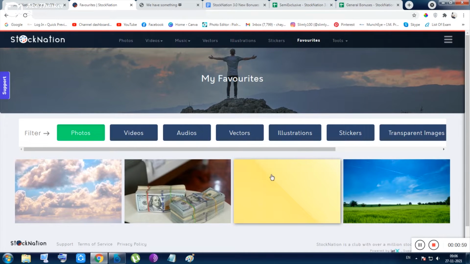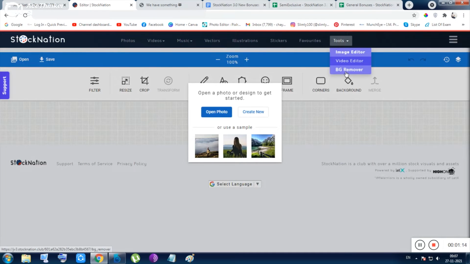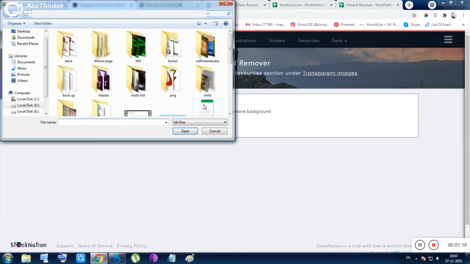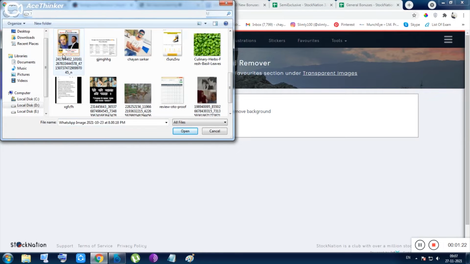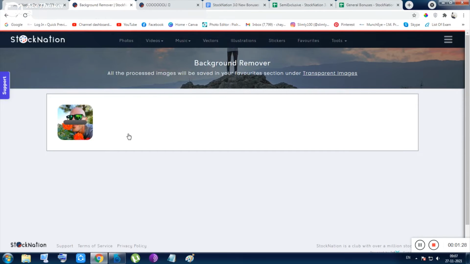And the most amazing thing is in the last section. Last but not least, the image editor is given. And more than that, the background remover is given. So you don't have to worry about anything. You can use the background removing feature. Like if I want to remove the background inside this image, I think this will work. This is now taking some time. It is now ready. Let me click on transparent image.